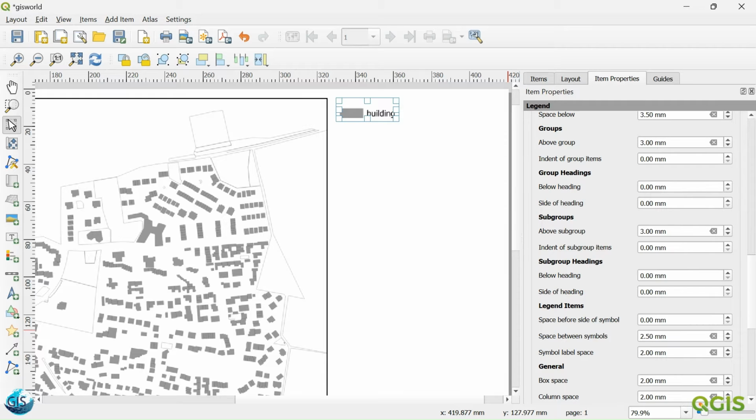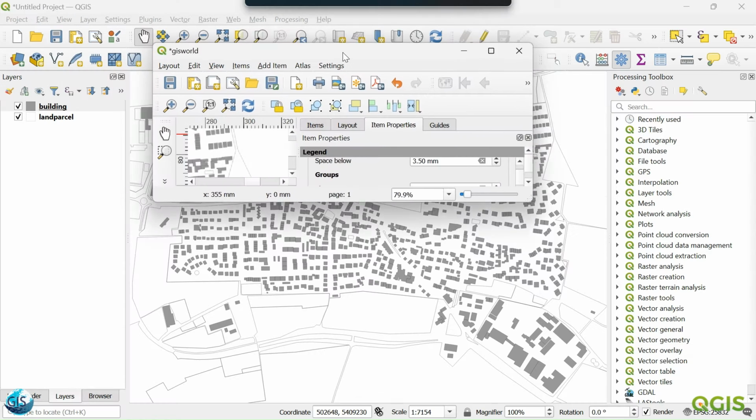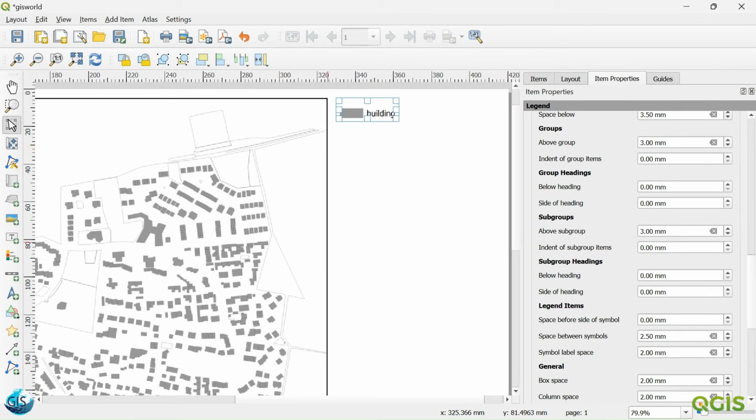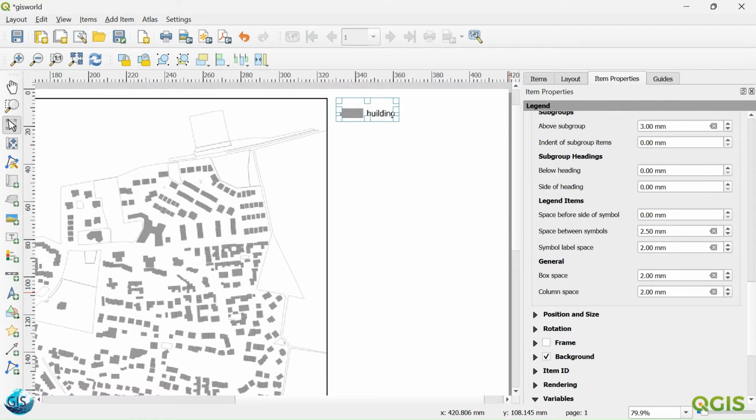For example, what are the differences between creating the groups in the layer part, I mean here, and what are the differences here. I will talk a little bit about it today, but the complete package of that should definitely be in another tutorial, not right now. And then maybe we can give a little bit of margin to this building. Maybe, I don't know, definitely not, but maybe we can give a 10 to see the differences.